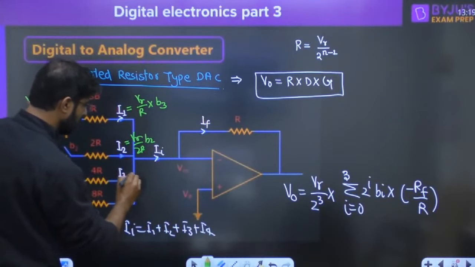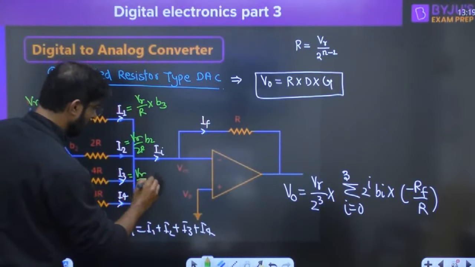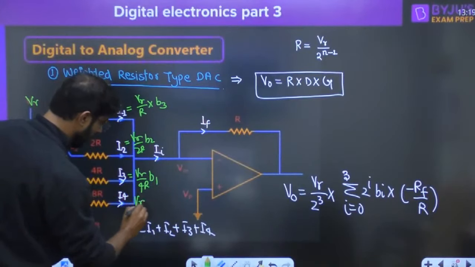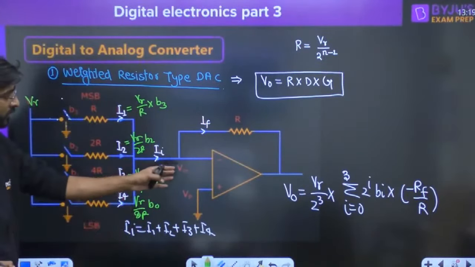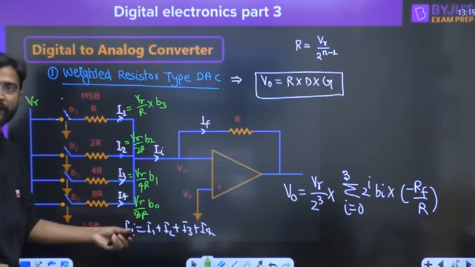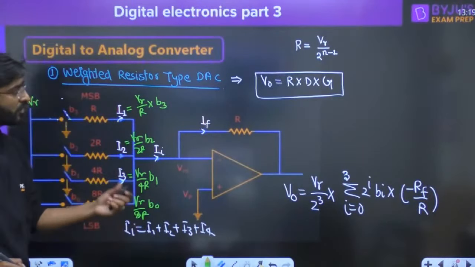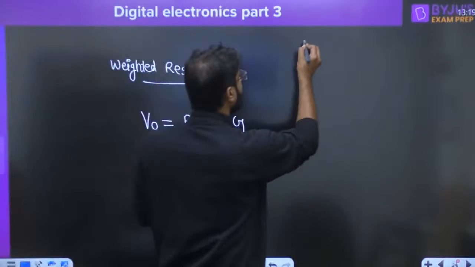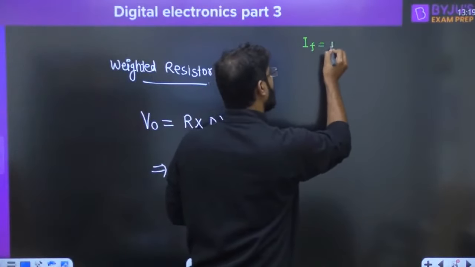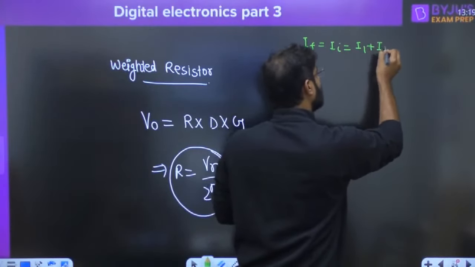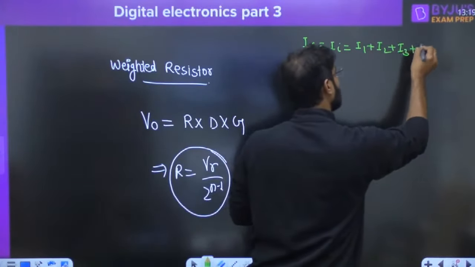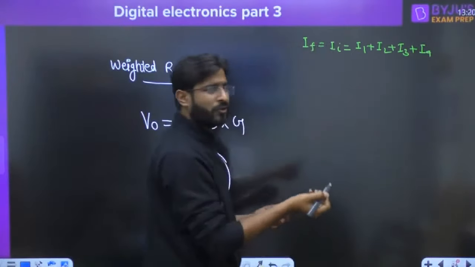Here we can write VR upon 4R into B1, and VR upon 8R into B0. This one we have calculated. This is the current I1. Add all the currents. Yes, definitely. So if you want to add it now, IF equal to I1 plus I2 plus I3 plus I4. By the network you can solve this question, right?